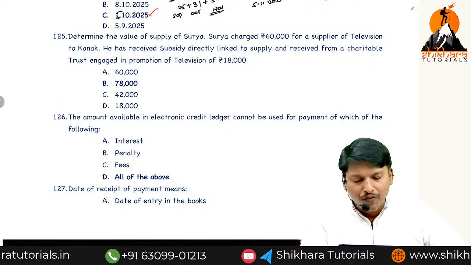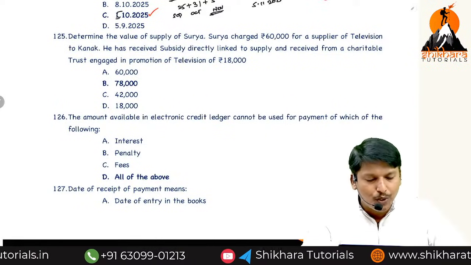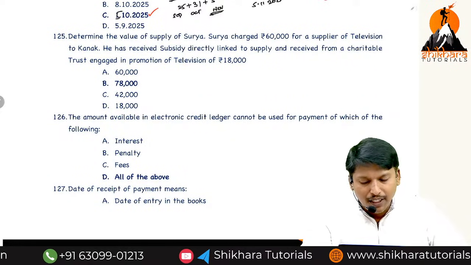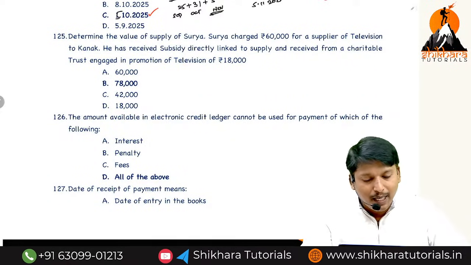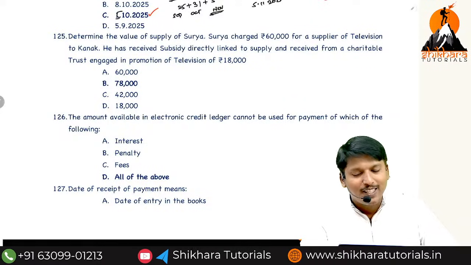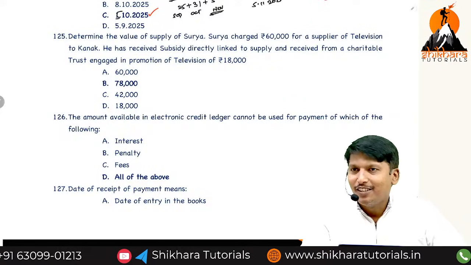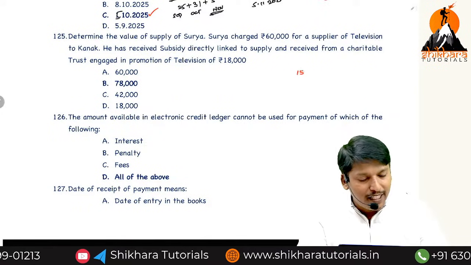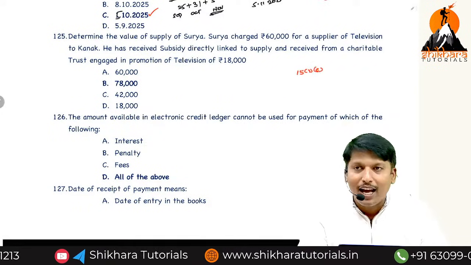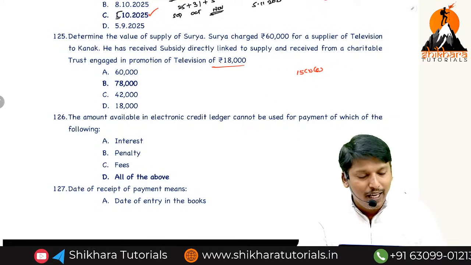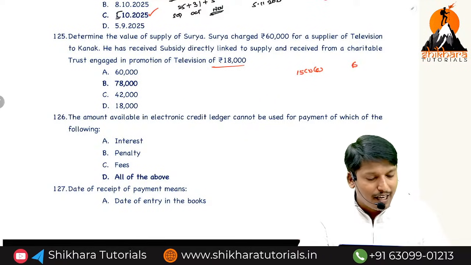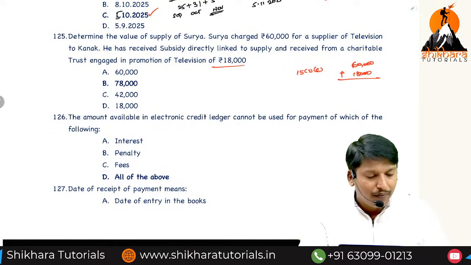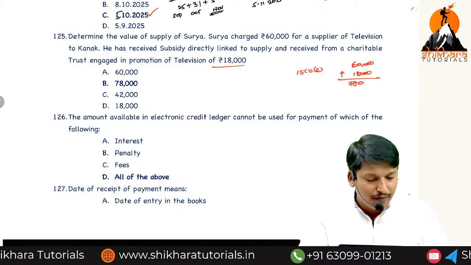Determine the value of supply of Surya. Surya charged 60,000 for a supply of a television to Kanak. He has received a subsidy directly linked to the price from a charitable trust. Under section 15(2)(e), subsidies directly linked to the price, other than government subsidies, are to be added. The transaction value is 60,000 plus 15(2)(e) 18,000.